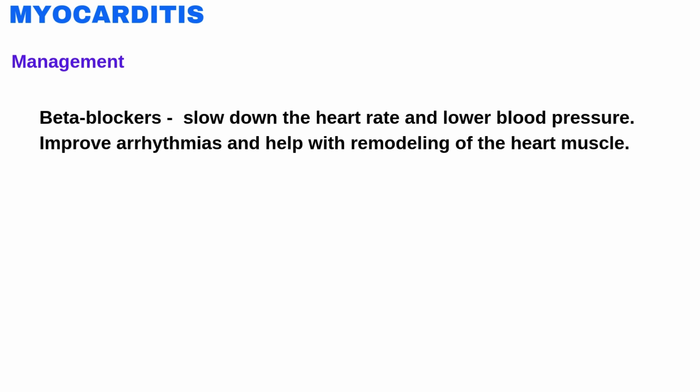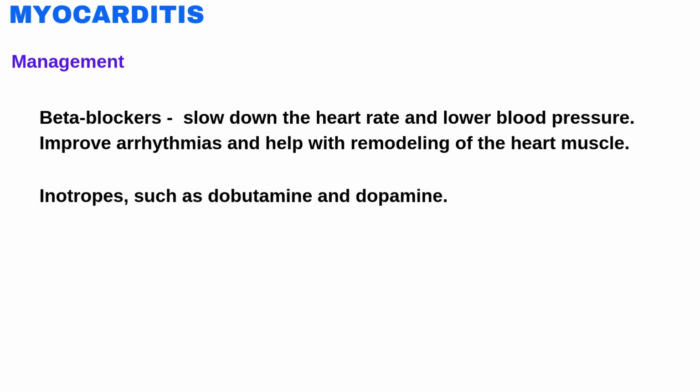Beta blockers are given to slow down the heart rate and lower the blood pressure. It improves arrhythmia and helps with remodeling of the heart muscle. In severe cases, aggressive therapy may be necessary. Inotropes such as dobutamine and dopamine are given. An inotrope or inotropic is a drug or any substance that alters the force or energy of muscular contractions.